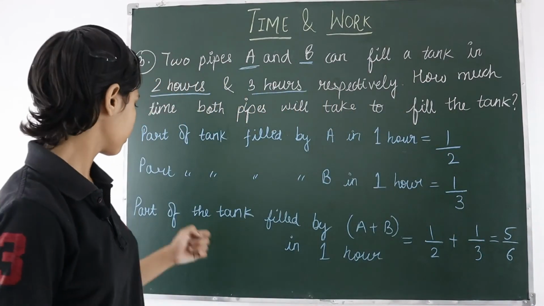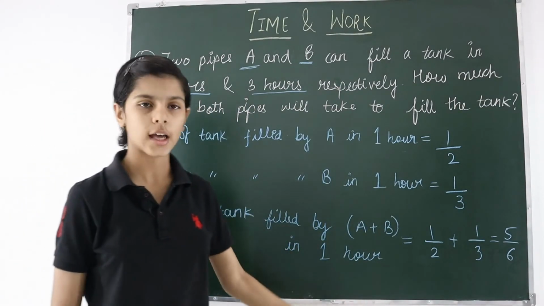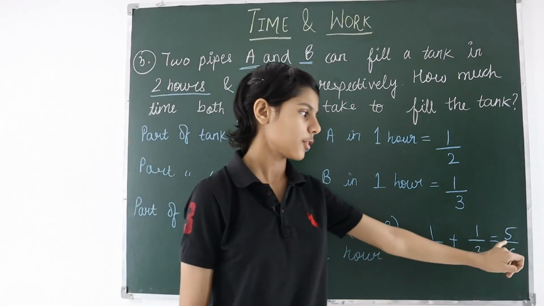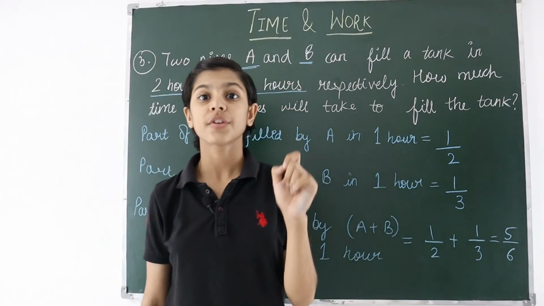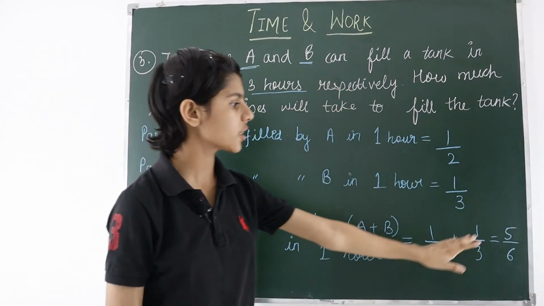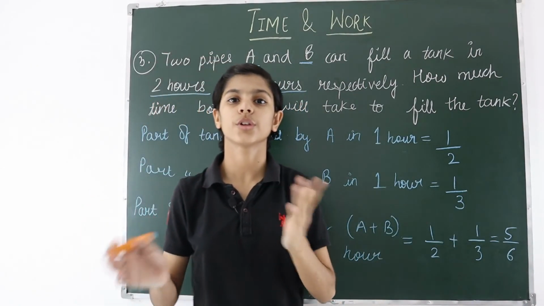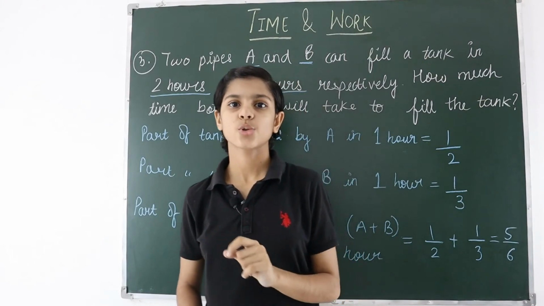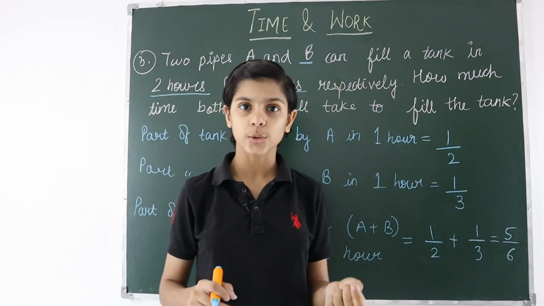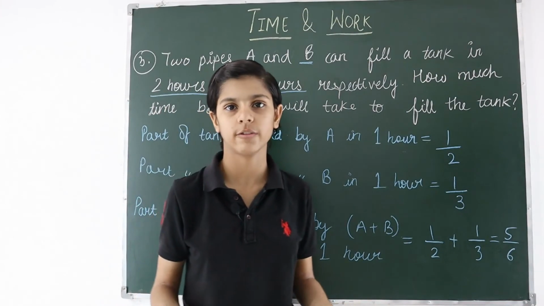Now if we have anything related to 1 hour, how much work or how much part of tank it will fill in 1 hour, and we have to find the time, then for finding the time we have to do the reciprocal. We will not take the denominator, as I told you in the last question. Like in our last question, the answer was 1 by 12, and if we have to find how many days it will take, we do the reciprocal, and 12 will come.